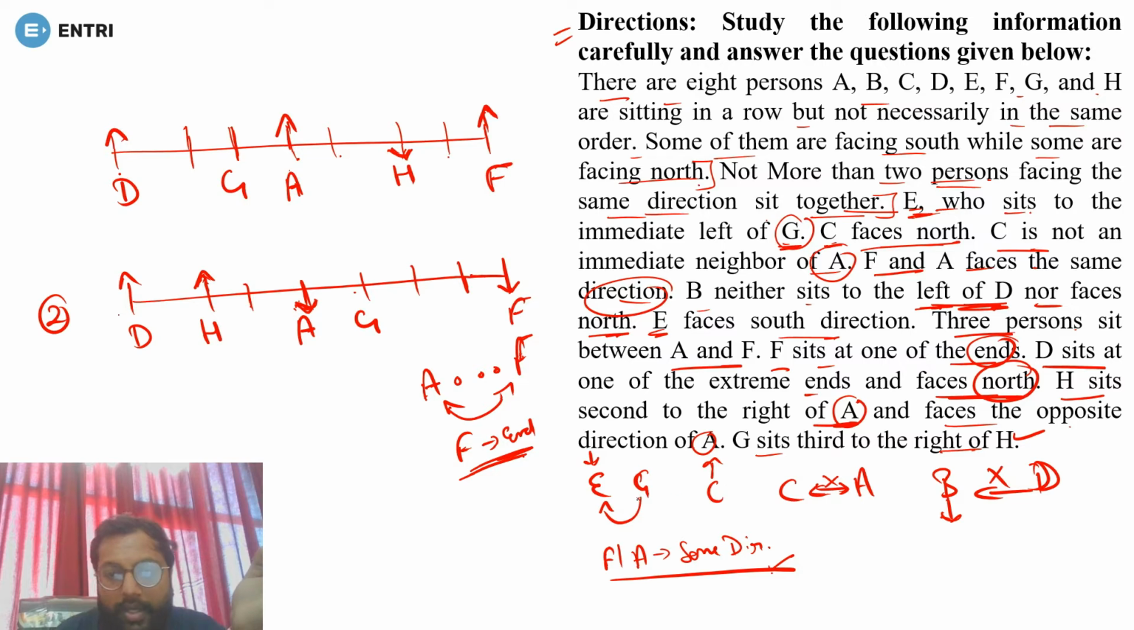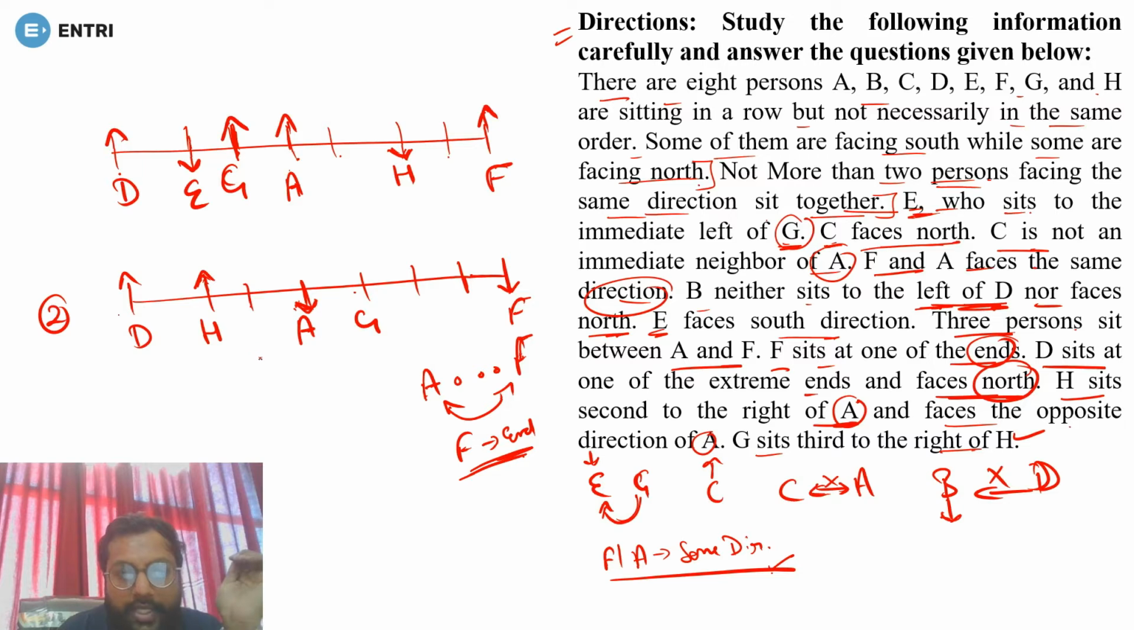Okay. Now see, to the immediate left of G, it must be E. Yes or no? So if G is at this position, we need the immediate left. So immediate left can be this one and this one, but if you don't know the face of G, immediate left can be this one, but this is already filled by A. So you can't make immediate left this side. So E must be here and it should be immediate left. So G must be facing north. Yes or no? And it is already given that E is facing south.